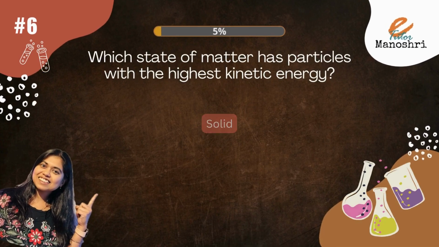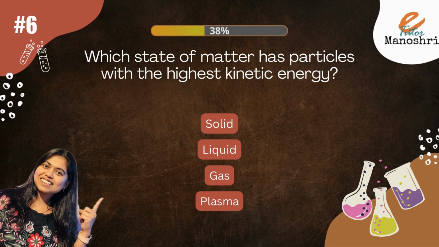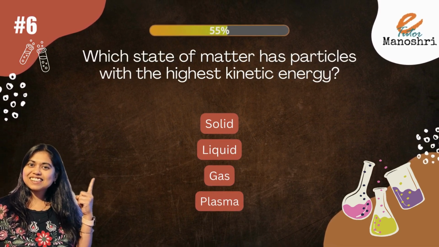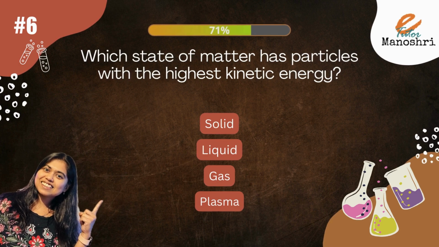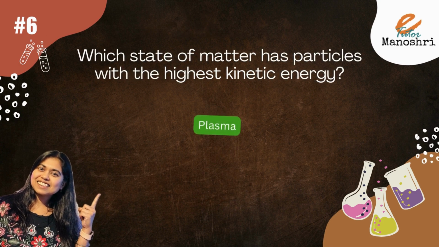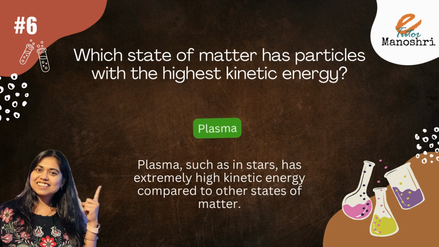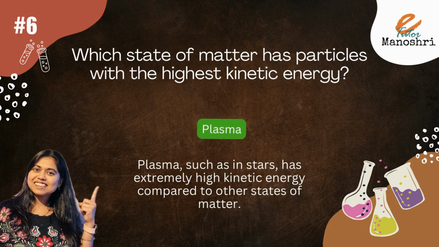Which state of matter has particles with the highest kinetic energy? Solid, liquid, gas, plasma. The answer is plasma. Plasma, such as in stars, has extremely high kinetic energy compared to the other states of matter.